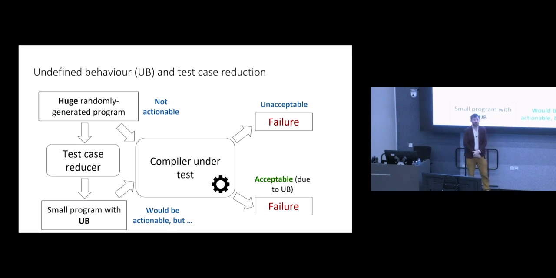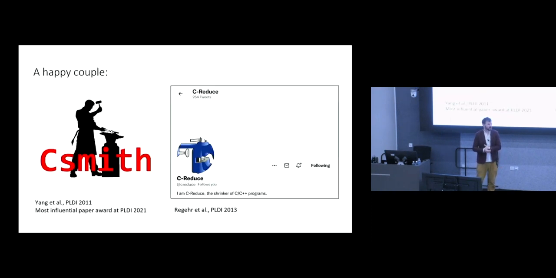it seems to trigger a failure, that failure may actually just be the result of undefined behavior, which may be perfectly acceptable. So a challenge in doing test case reduction is avoiding the introduction of undefined behavior during the test case reduction process. In the context of C compiler testing, there's a really great tool called CReduce, which is a complement to the CSmith program generator, but is also just a fantastic reducer in its own right for any kind of C or C++ test case reduction problem.